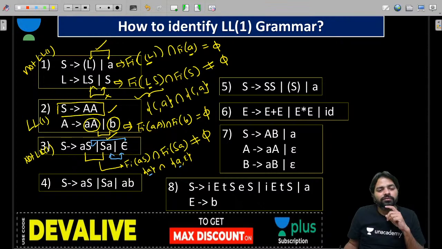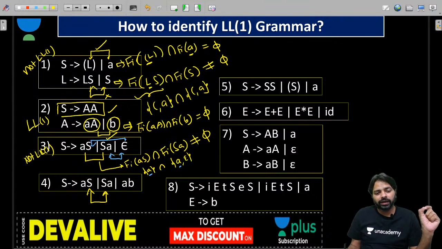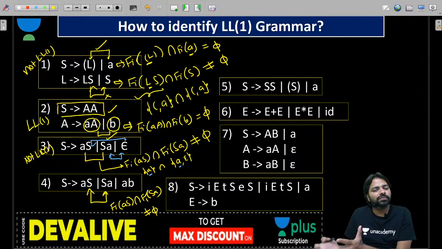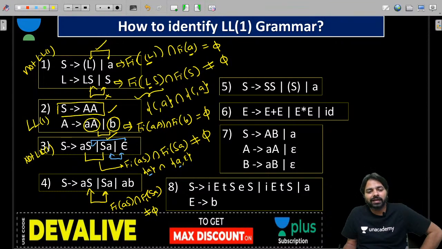Now, the fourth one, and again I am applying this too. In future, if you get not empty, then you do not have to apply every other combination. Same concept, guys: first of AS intersection first of SA. Is it not equal to empty again? Yes, because from first of S you will again get A only. Epsilon is not there. So you will have a common terminal, not LL1.